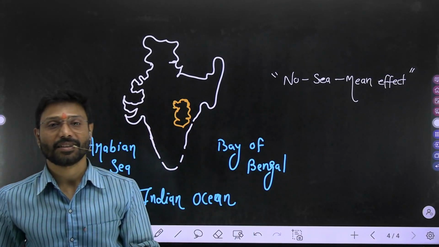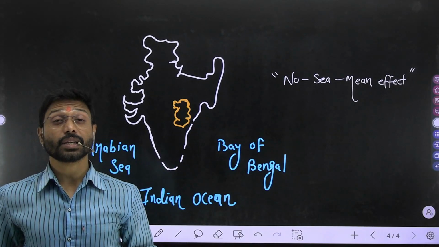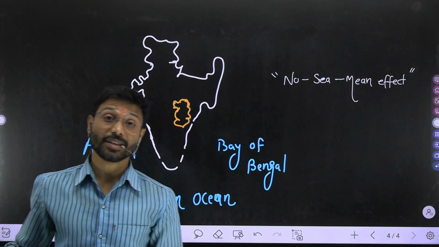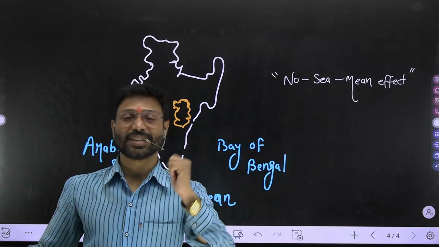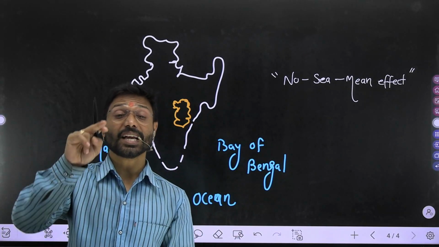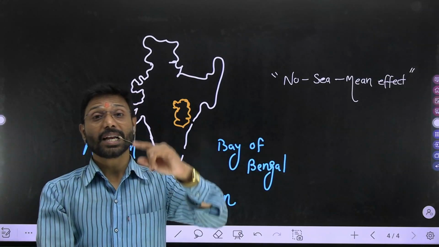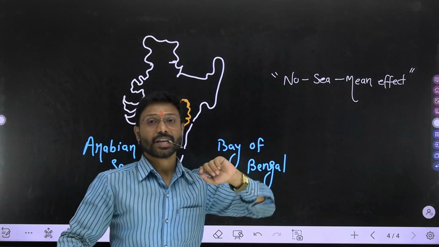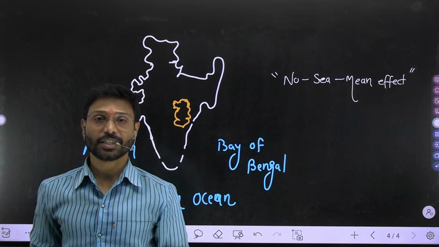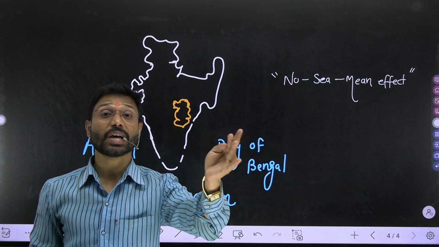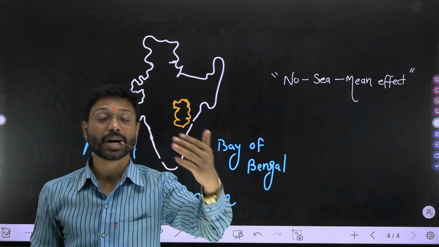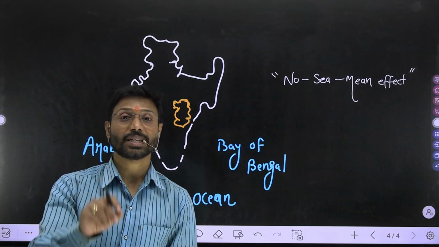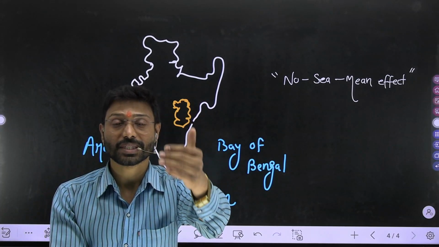It means in summer we have maximum temperature, and in winter we have extreme coldness. If you are getting extreme coldness in winter and extreme temperature in summer, it means you have no sea mean effect, because the states, especially Orissa, Andhra Pradesh, West Bengal, Karnataka, Kerala, Maharashtra, which are known as coastal states, they have the effect of sea.